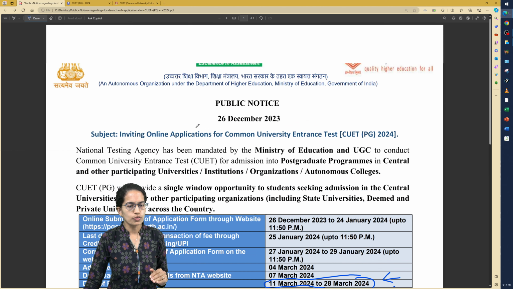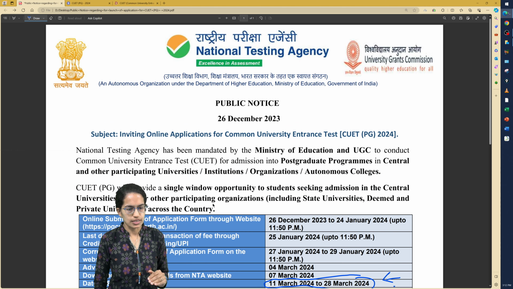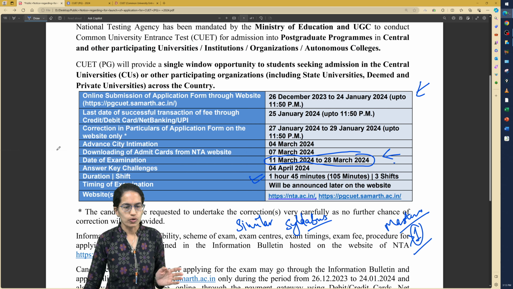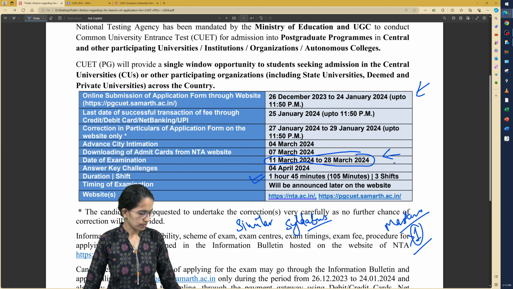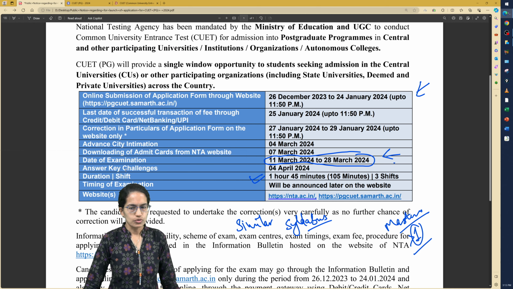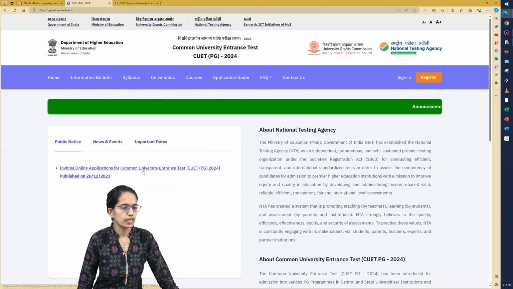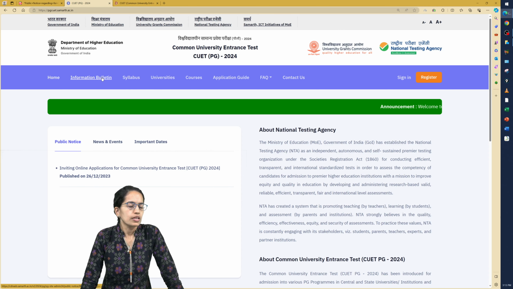Now if you go on to this notification which has been released yesterday itself, it says that the online forms are already out on the website, which is the official website. So CUET PG Samarth is the official website that you can move to. So let me just move to the official page, and here is where the website is. So you can go here and click on to the information bulletin.